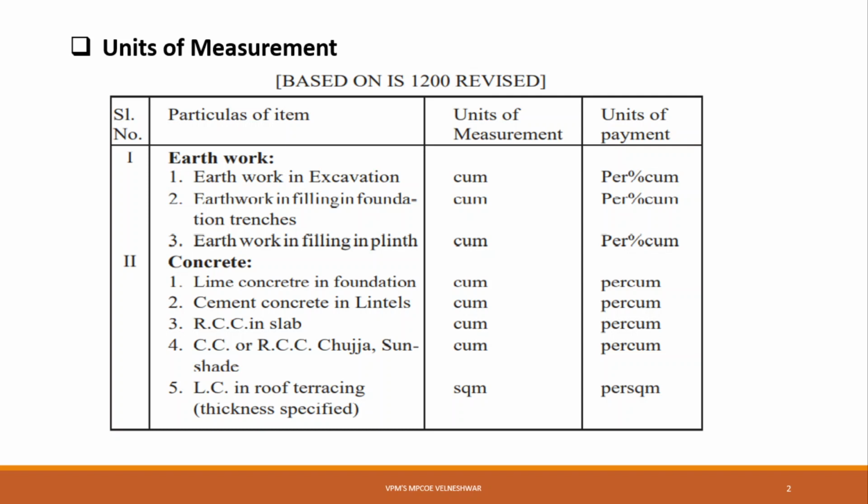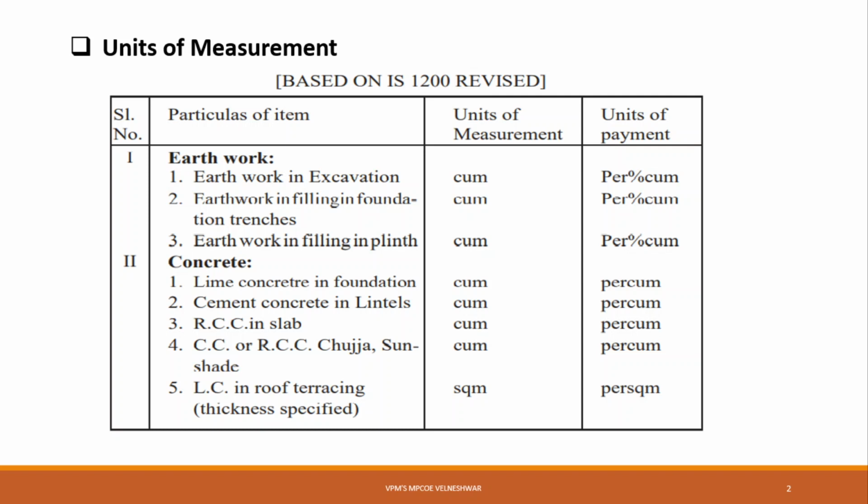Then the second point is work consisting of linear measurements involving length, like cornices, finishing, handrails, and bands of specified width, which are expressed in running meter, that is rm. Are you getting it? Work consisting of linear measurements means we measure the work in terms of length.